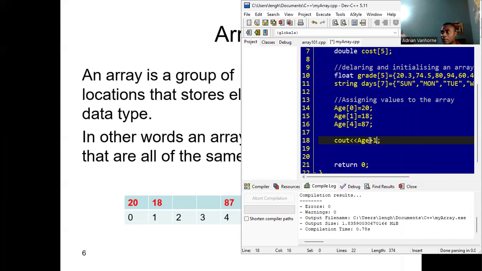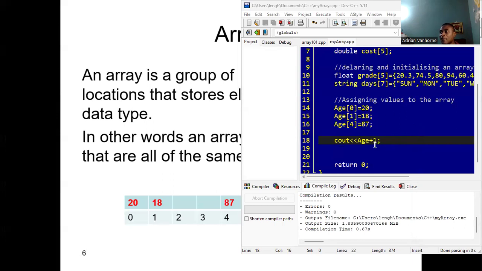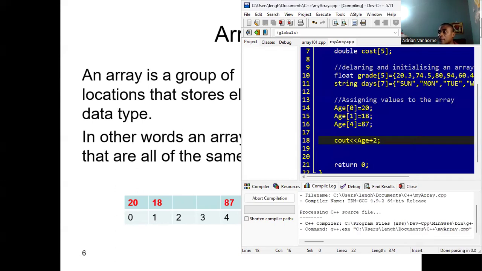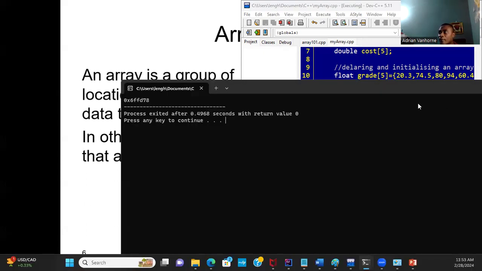So if we add 1 to this, the next element in the array is right beside it. So it's 6FFD74, as you can see. And of course, if you add 2, you'll get the third element. So there it is.